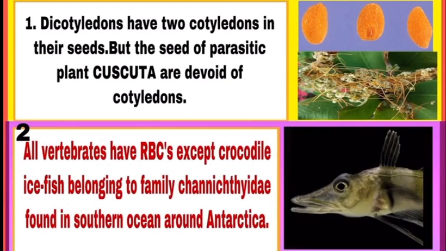First, dicotyledons flowering plants have two cotyledons in their seeds. लेकिन parasitic plant कसकुटा के seed में cotyledons नहीं होते हैं. Seeds of parasitic plant Cuscuta is devoid of cotyledons. Second, all vertebrates have red blood cells except crocodile ice fish, which belong to family Channichthyidae and is found in southern ocean around Antarctica. It is also called as white-blooded fish.